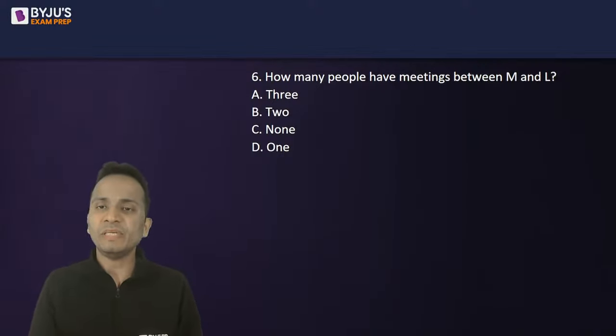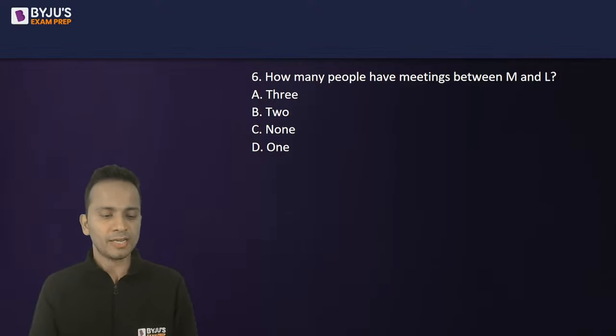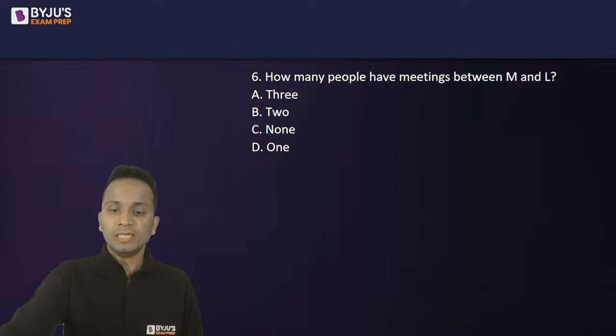So first question based on the data. How many people have meetings between M and L? All right. Good. Next, second question based on this data.